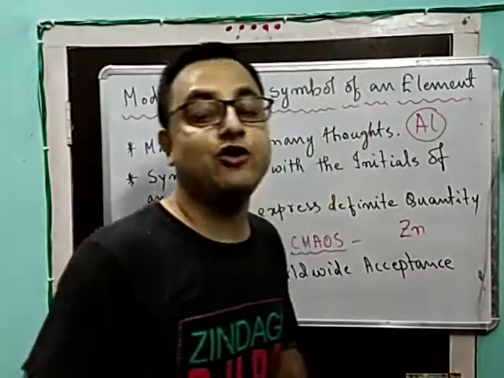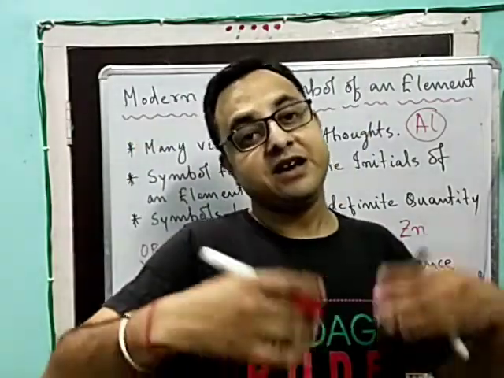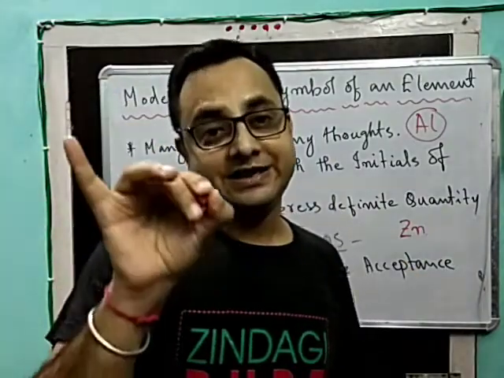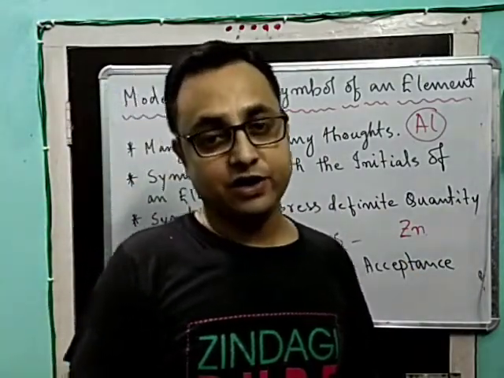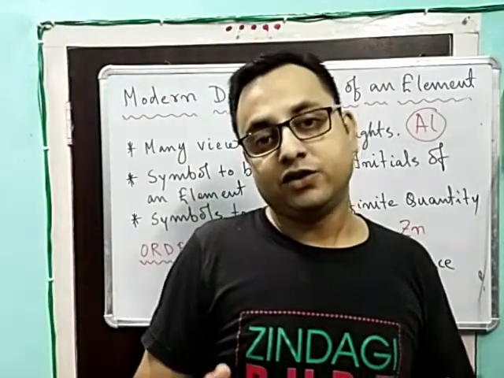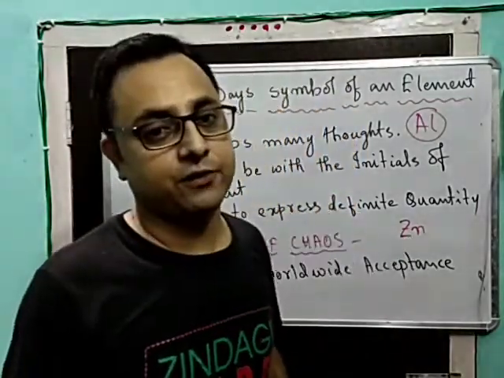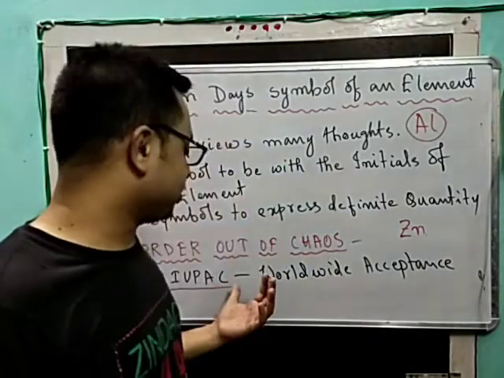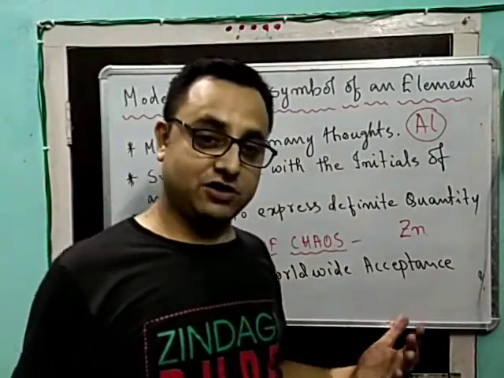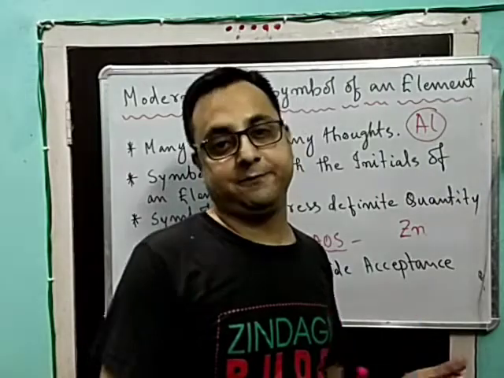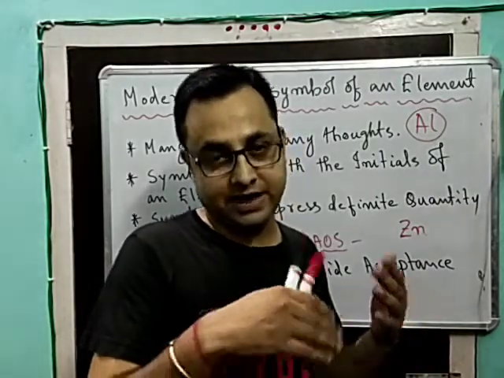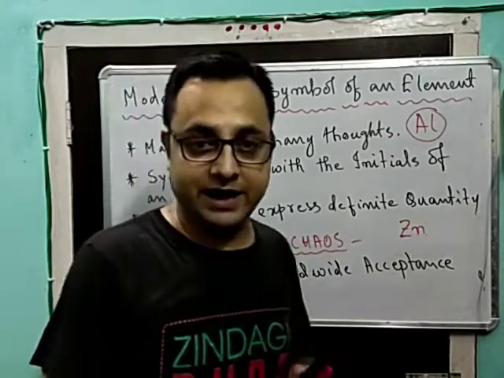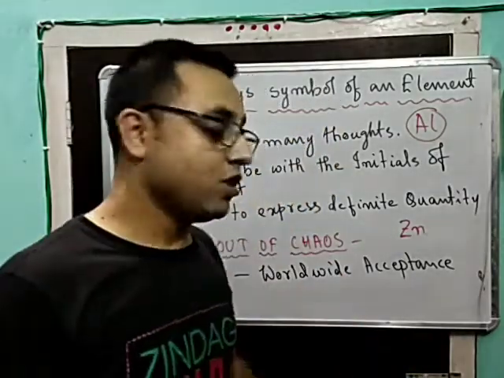So in this way, IUPAC has from time to time reformed and fixed a symbol for a particular element. So these were the ways. In order to rule out any sort of confusion or chaos, the IUPAC, International Union for Pure and Applied Chemistry, led to that scenario where a particular scientific name would be there which would be accepted worldwide.